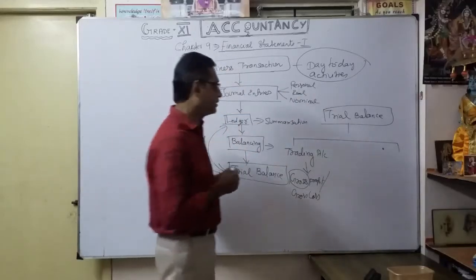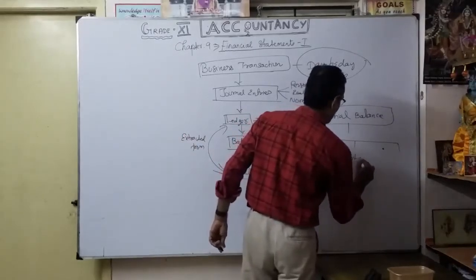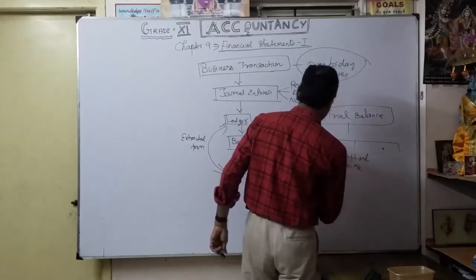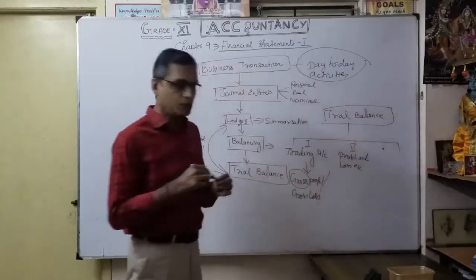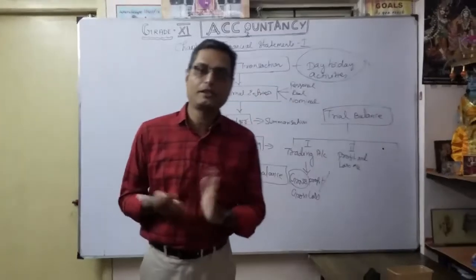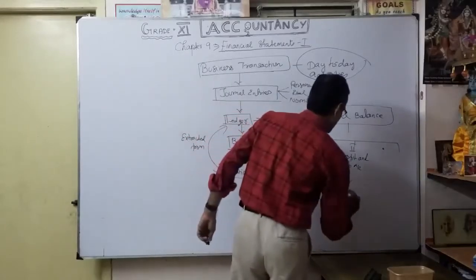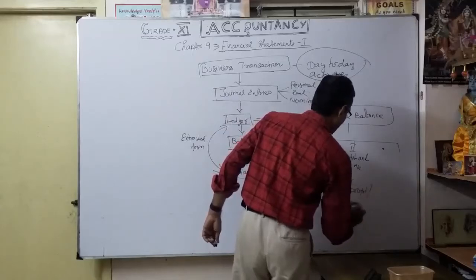What is the second one? The second is the profit and loss account. This is your second statement. So we are going to prepare the profit and loss account. Again, the same question arises: the reason is to know the net profit or net loss.